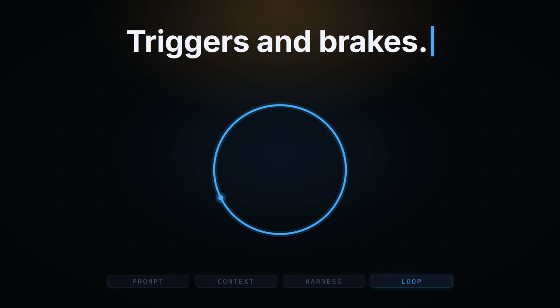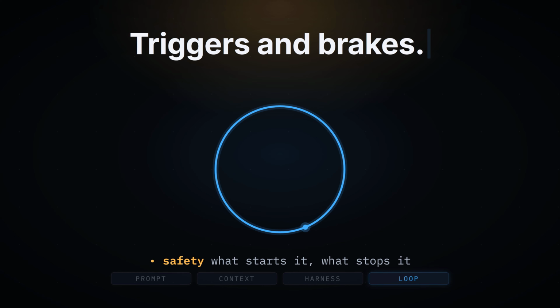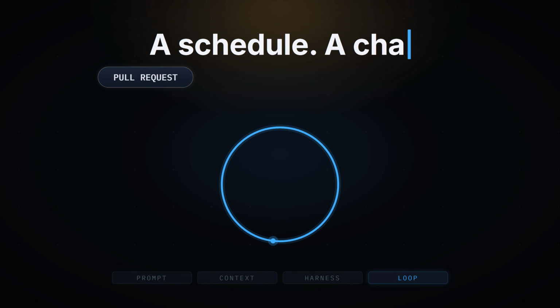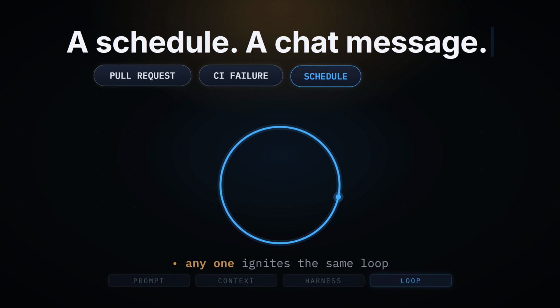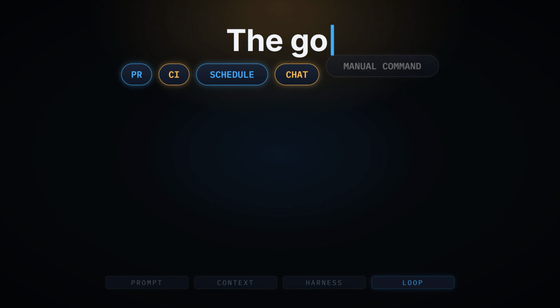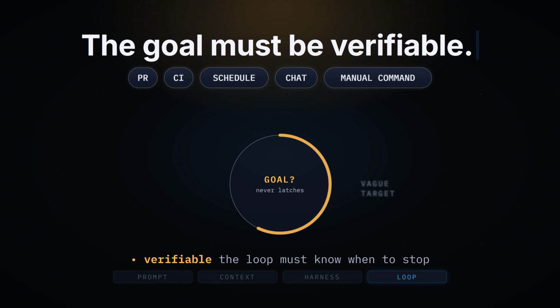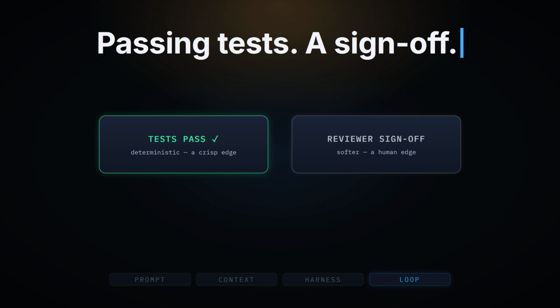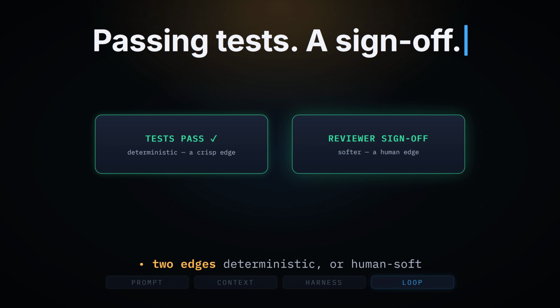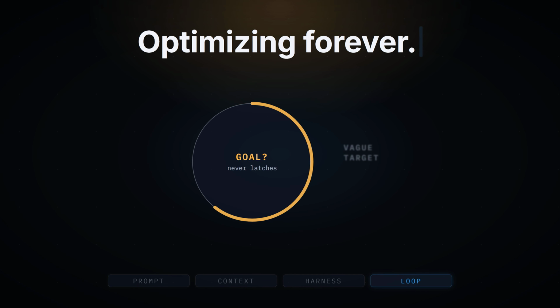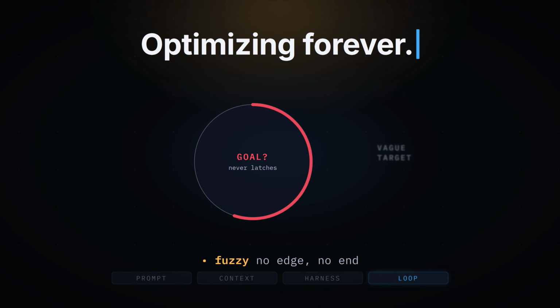Safety comes from triggers and breaks. The trigger can be a pull request, a continuous integration failure, a schedule, a chat message, or a manual command. The goal must be verifiable, deterministic, like passing tests, or softer like a reviewer's sign-off. A fuzzy goal sends it optimizing forever toward a vague target.